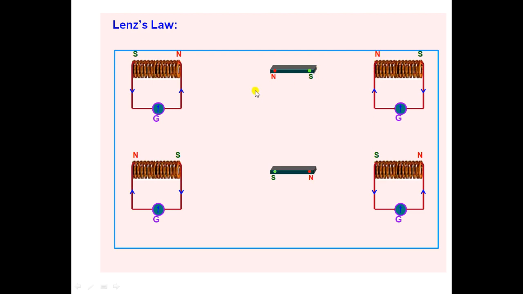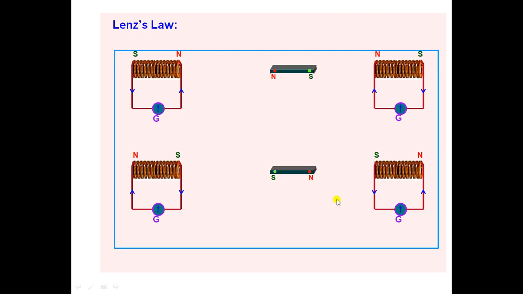So if the bar magnet wants to come closer to coil 1, it opposes the motion, and the S pole moving away from this coil, it behaves like an N pole and attracts. It also opposes the motion. And at that time clockwise current is moving in the circuit.